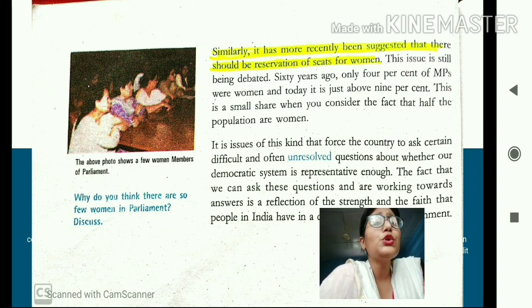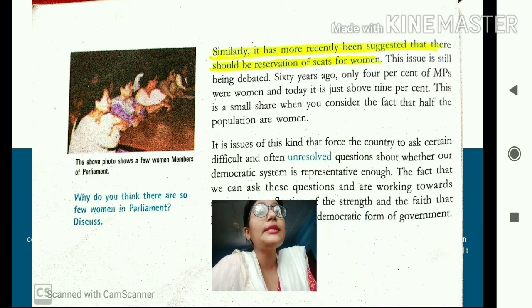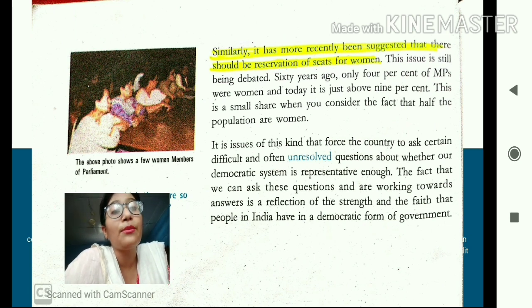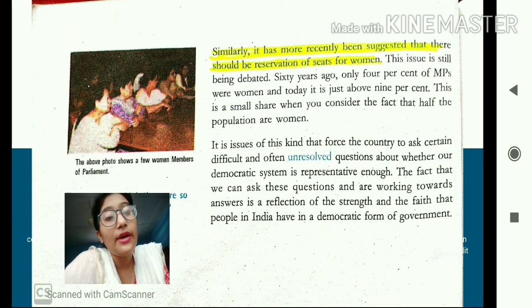Okay, so this is just a small share when you consider the fact that half of the population of the country are women. So this is a very important step that is required to be taken. Otherwise, women will continue to be dominated by the patriarchal, male dominated society. So students, it is issues of this kind that force the country or the society to ask certain difficult and often unresolved questions about whether our democratic system is representative enough or not.